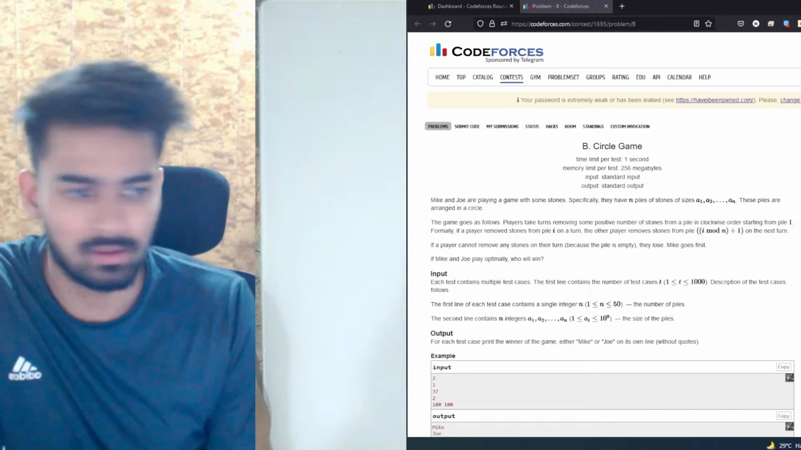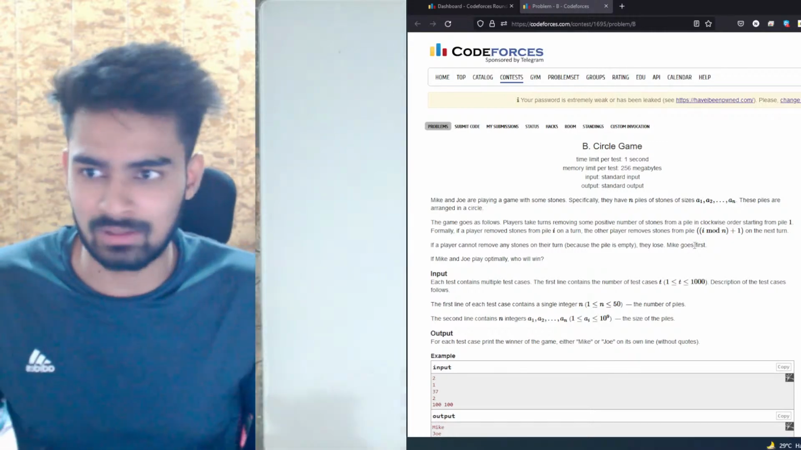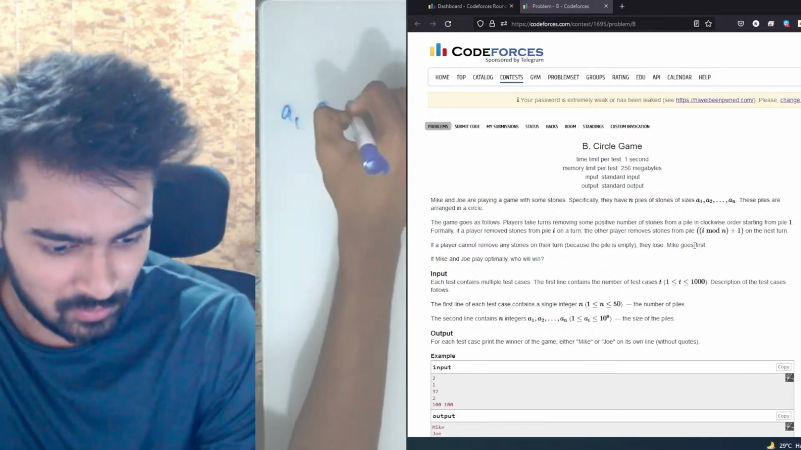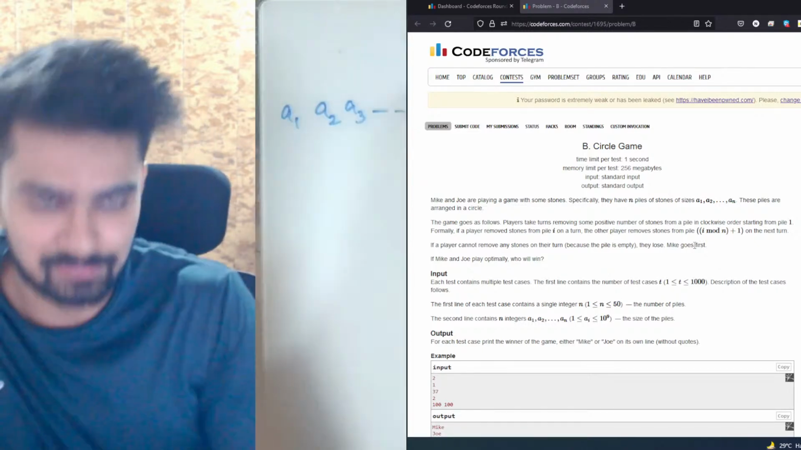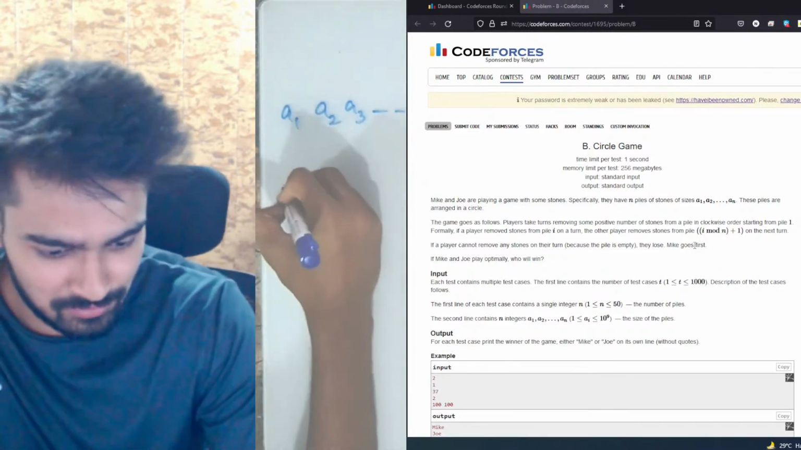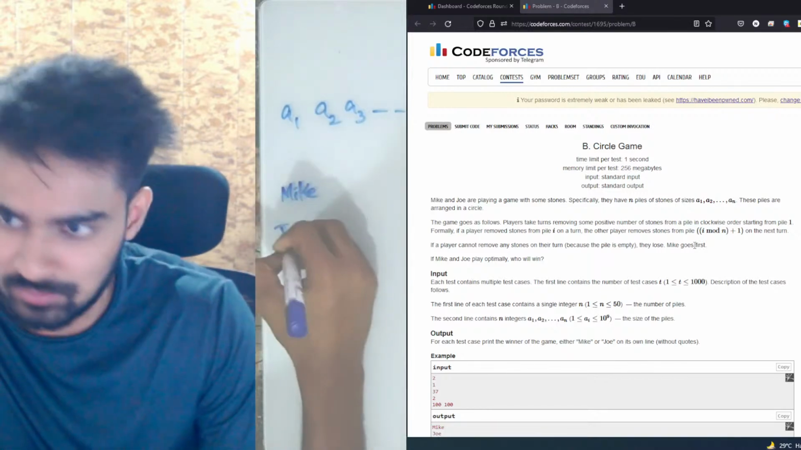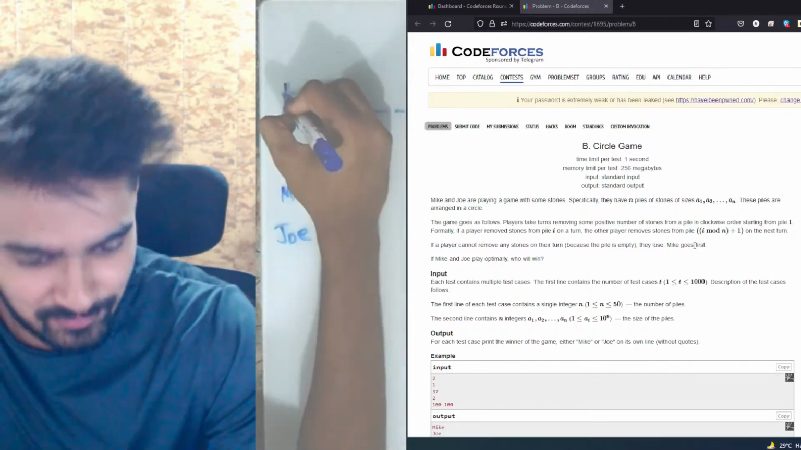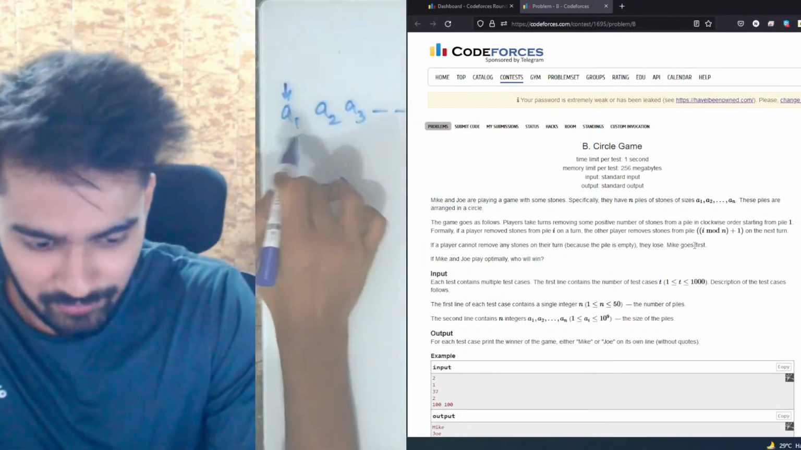Okay. So, essentially, what is happening is we have n piles, A1, A2, A3, so on till n piles. There are two players, Mike and Joe. What Mike does is he first takes the very first pile, and removes some stones from A1.